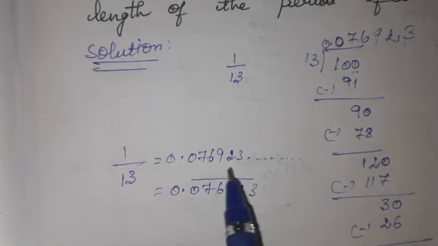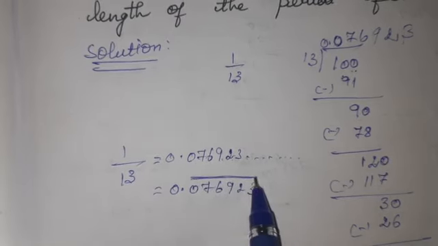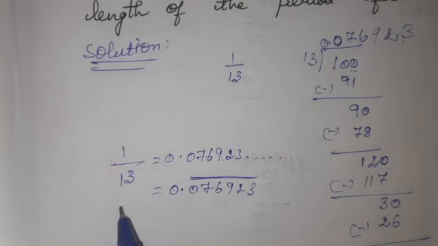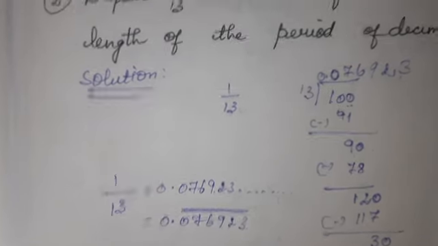Why I am writing the bar is, the remainder is 1 again, so it starts again with 0.76923. So for that I am making a bar like this. Therefore 1 by 13 is equal to 0.076923 bar. Here our question is, find the length of the period of a decimal.